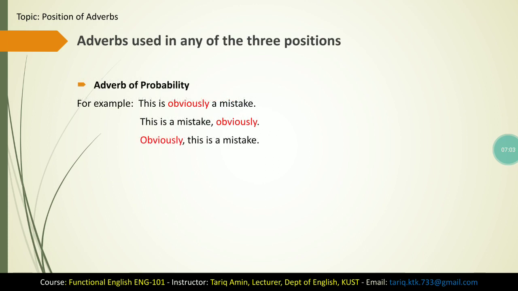The third type of such adverbs is adverb of probability. For example, this is obviously a mistake. This is obviously a mistake. Obviously, this is a mistake. In all the three examples, obviously is an adverb. And in the first example, it is used in the middle of the sentence. In the second example, it is used at the end of the sentence. And in the third example, it is used at the beginning of the sentence.